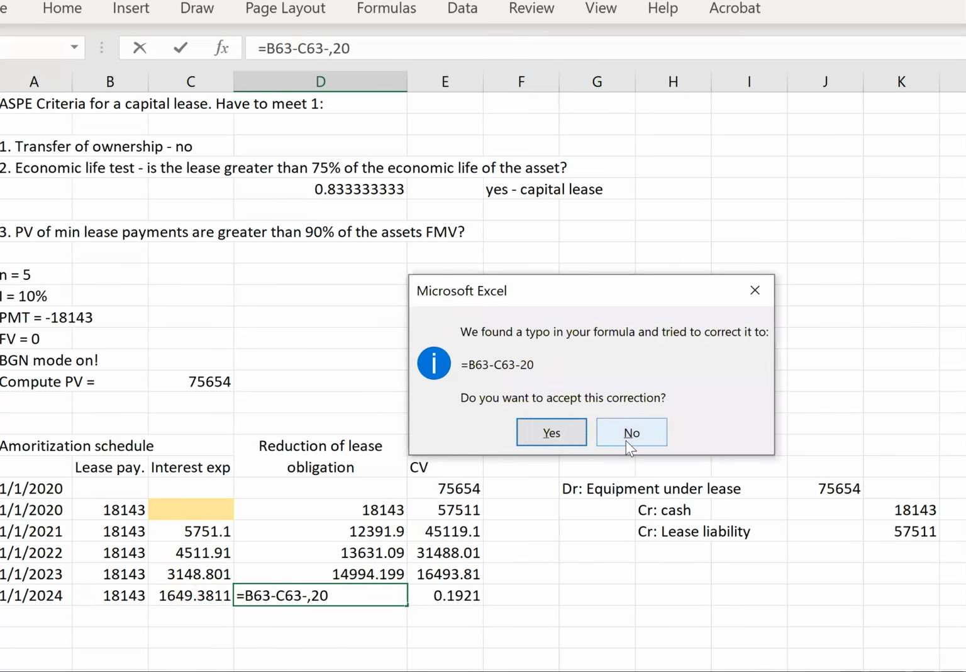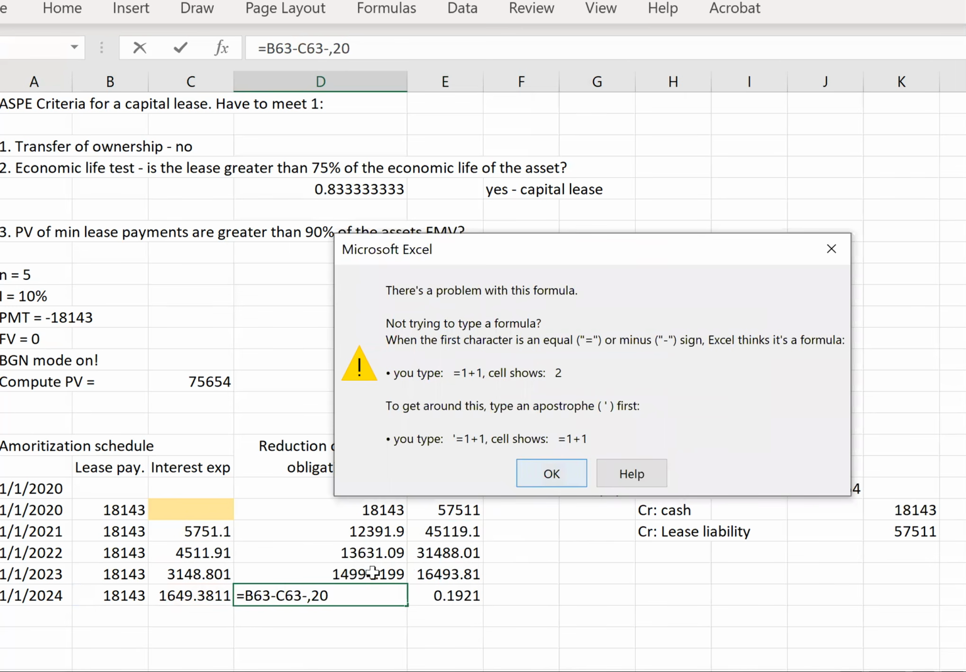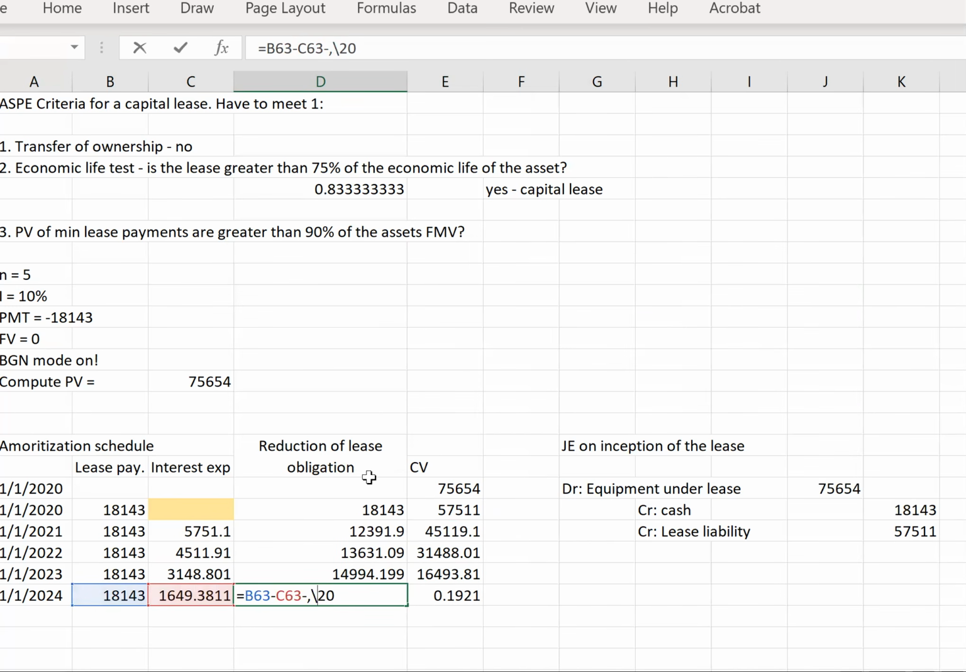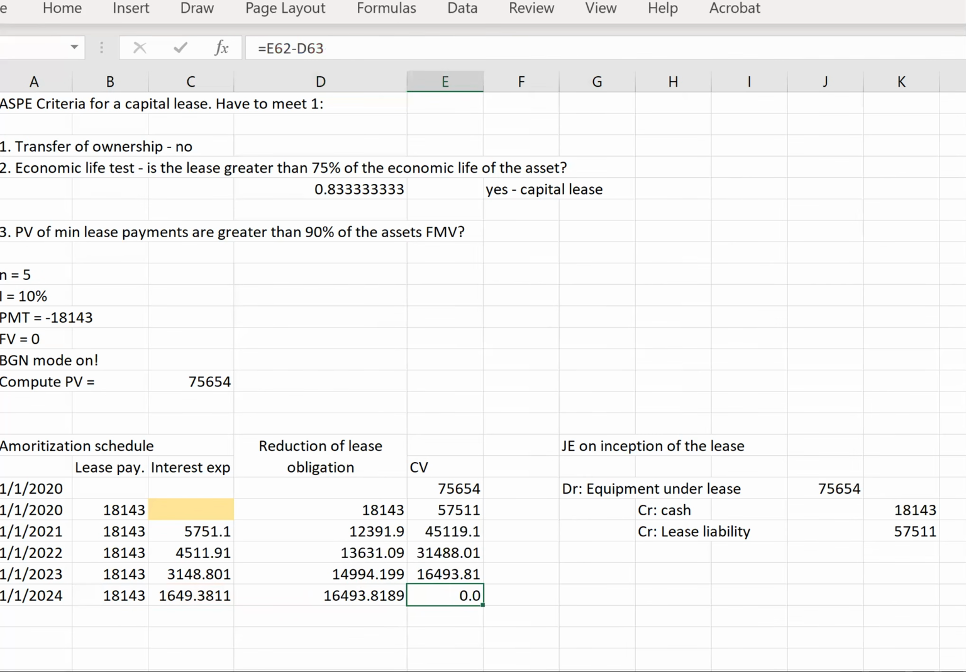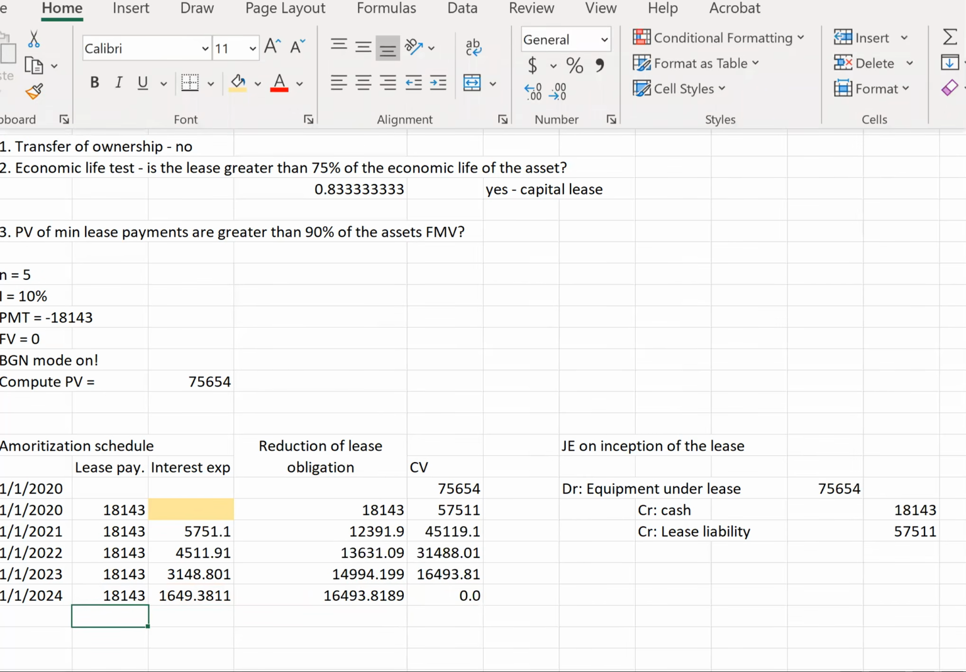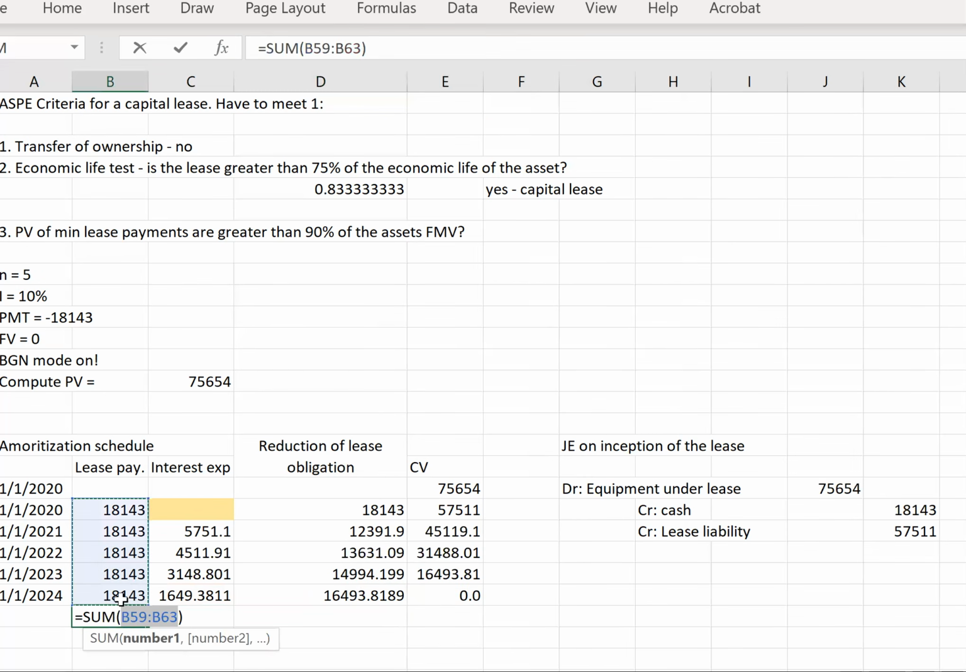Oops. Fix that. 0.20. What happened there? Maybe it's plus 20. Sometimes you need to make some minor rounding differences here, and let's get rid of that. Should round out. Okay, so there we go. And so if we sum these up, let's just see what our total obligations would be under the lease.